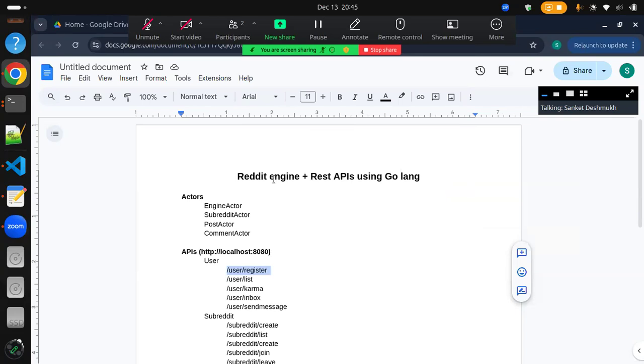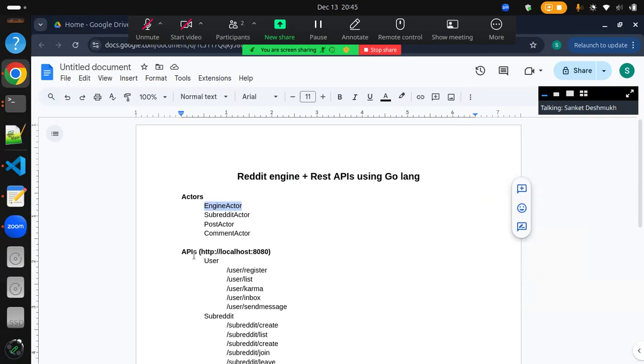For building the Reddit engine, we use the protoactor in Golang, and we mainly developed four different types of actors as per the project requirements. The engine actor is a master actor, which is responsible for accepting all the requests on the engine and distributing them to the different actors by sending them the messages.